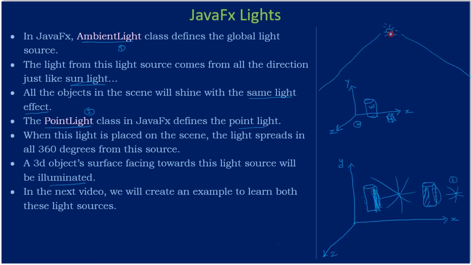Ambient light is different, so it is far away from the 3D world, so all objects will have the same effect. But in point light, which part of the object will get illuminated is based on the location of the point light and the object location.